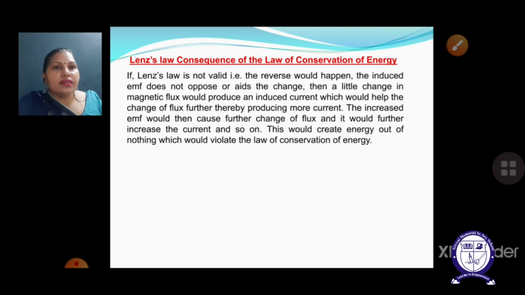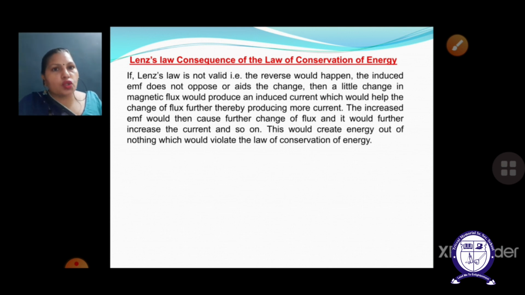In that particular case, the induced EMF neither opposes nor aids the changes. That means it is not going to oppose the motion which is generating the induced EMF or the current. Then a little change in the magnetic flux would produce an induced current, which would help the change of flux further, thereby producing more current, and the increased EMF would then cause further change of flux.